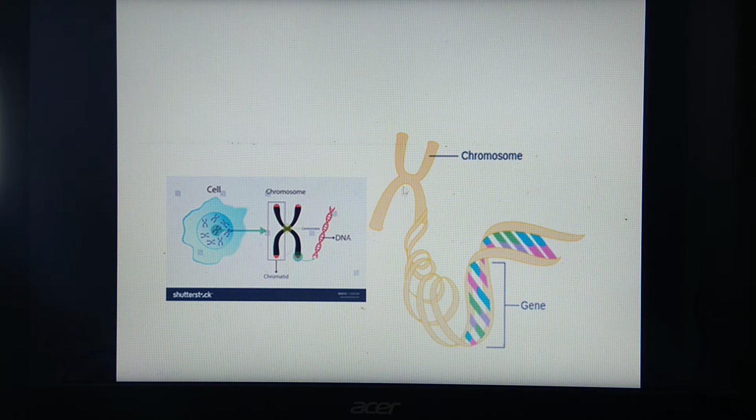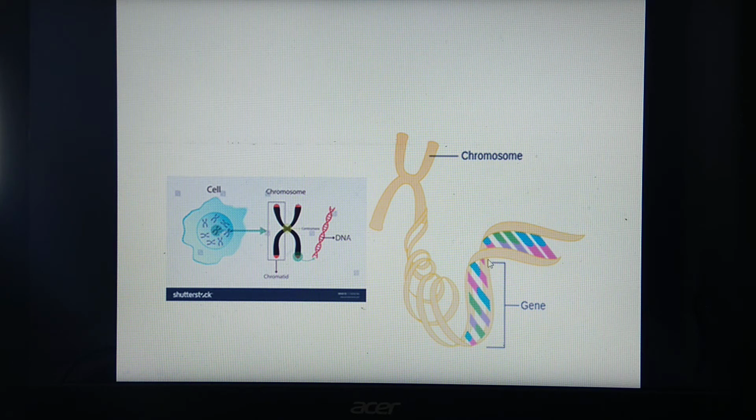This is one more diagram. This is a chromosome and this much part is enlarged here, which shows this double-stranded DNA, and this much part of the DNA is labeled as gene. So once again, a segment of DNA is called a gene, which is responsible for inheritance of a particular character.